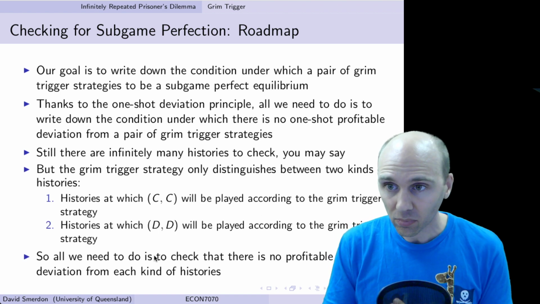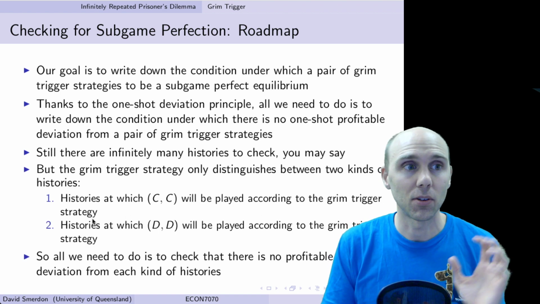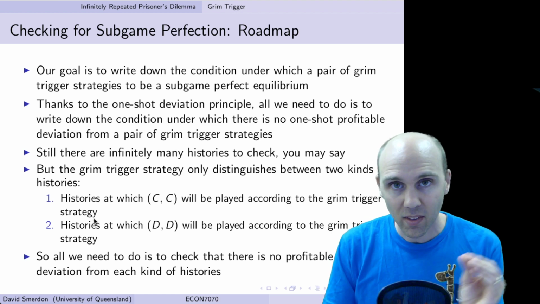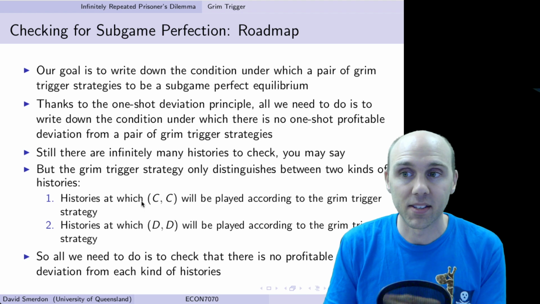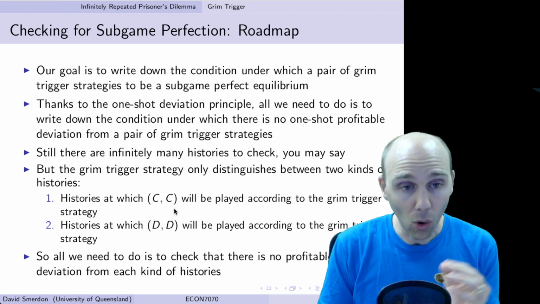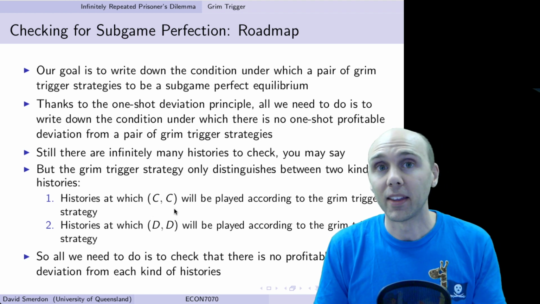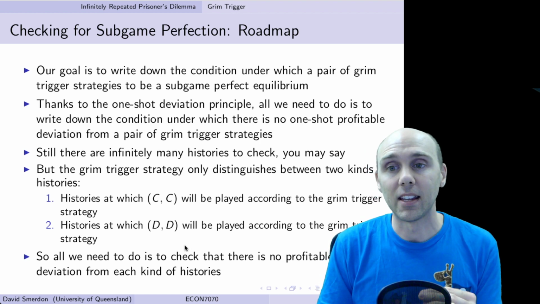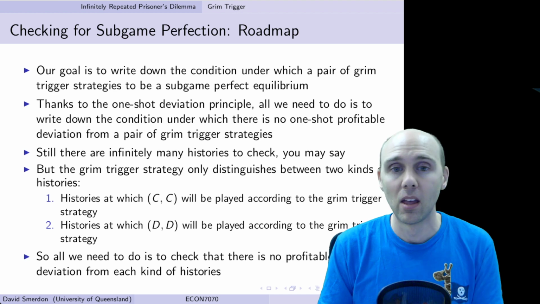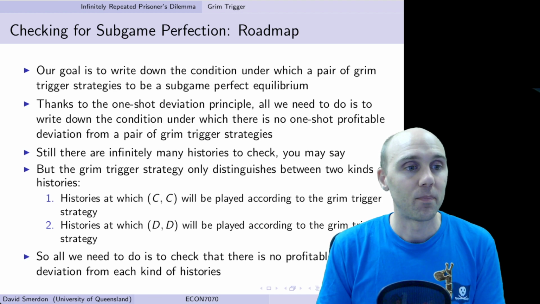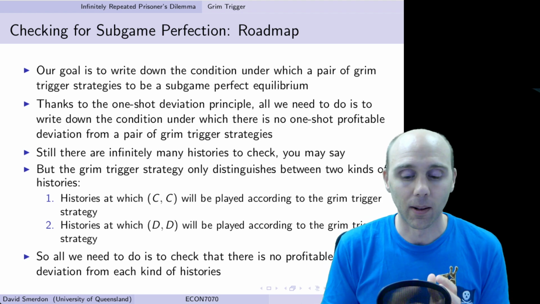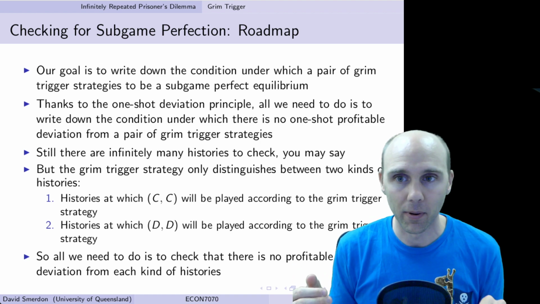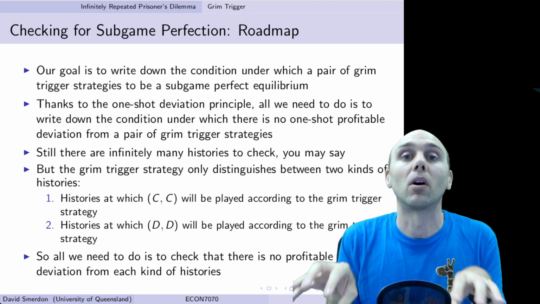So these are histories, things that have happened over the past, that mean that at this period we play CC, or that category of things that could have happened in the past that tell us that DD will be played at this period. So we're basically categorizing all the histories that can happen, the different things that could have been played at each time period. We're putting them into two boxes.